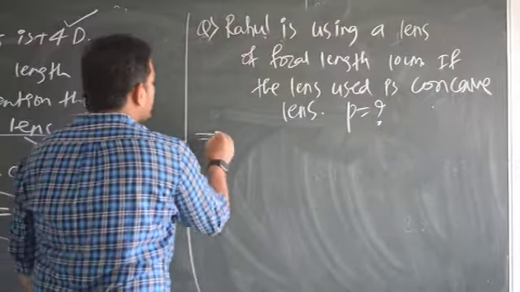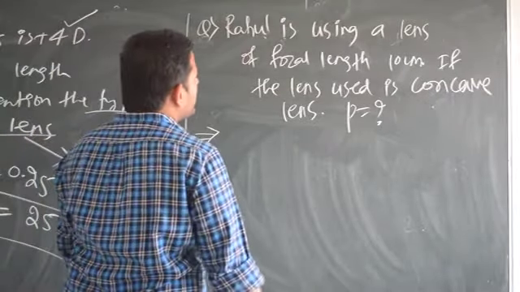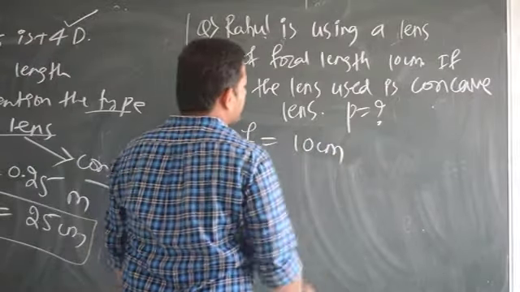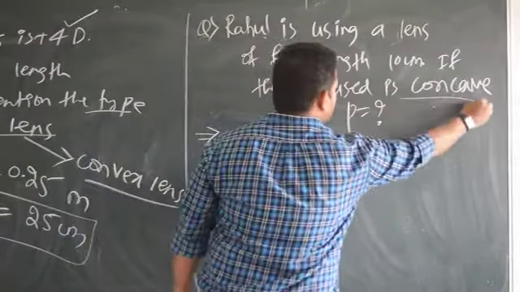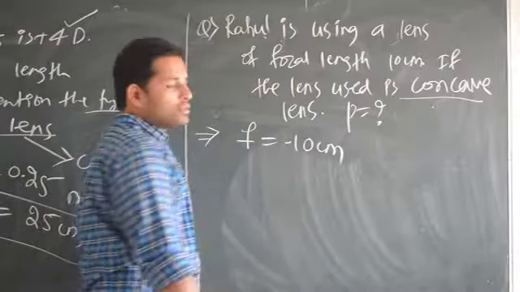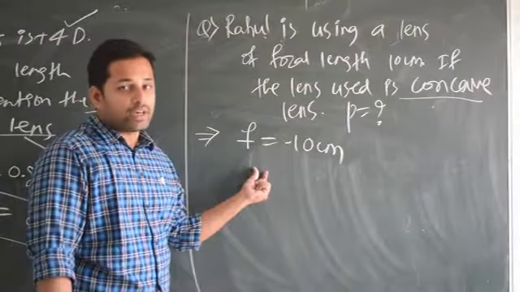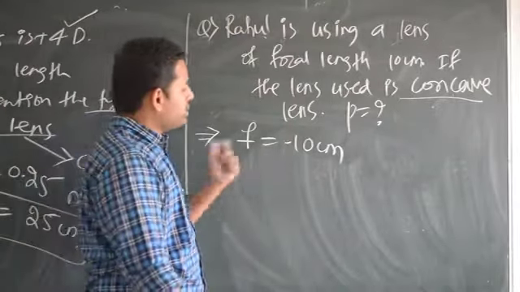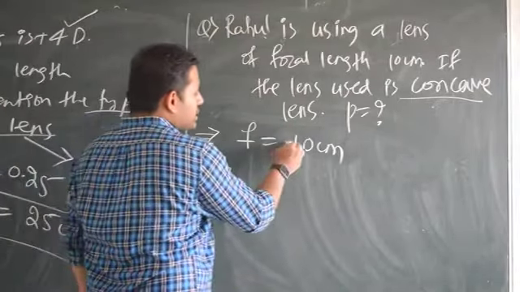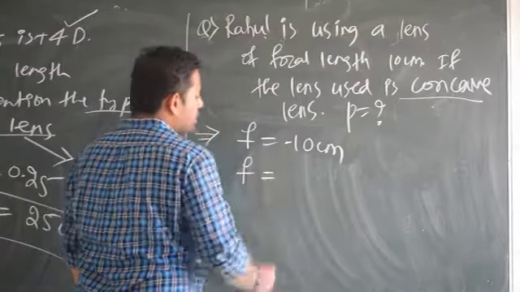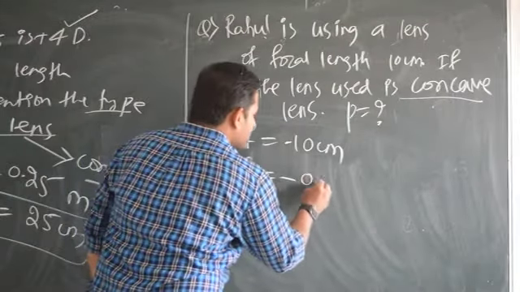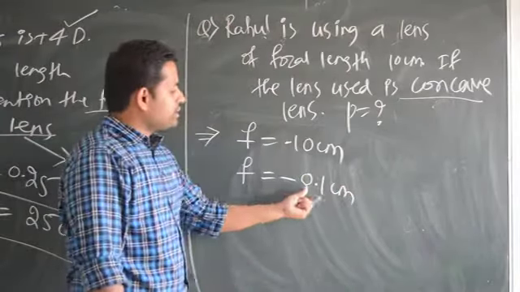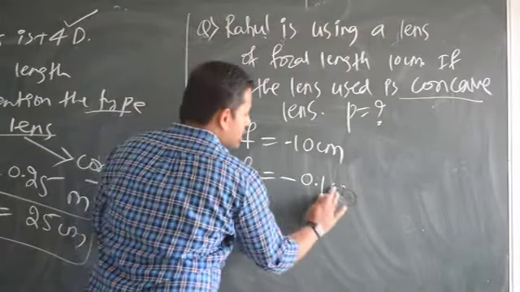How you do it? Rahul using a lens of focal length 10 centimeter. F is equal to 10 centimeter. That is fine. And the lens used is concave. Concave lens means it is going to be minus, because focal length of concave lens is negative. Convex lens means it is positive. Concave means it is negative. Again, I cannot put this in centimeter. I have to convert it into meter. So F is equal to minus 10 by 100, so it becomes minus 0.1 meter.